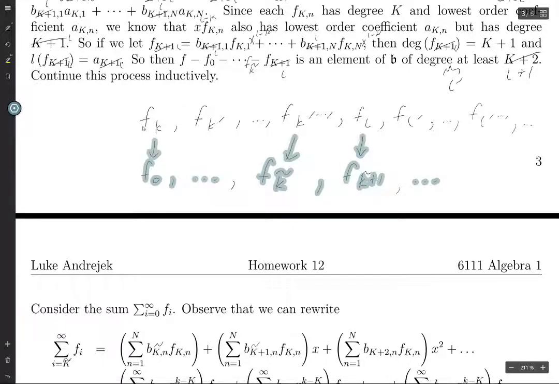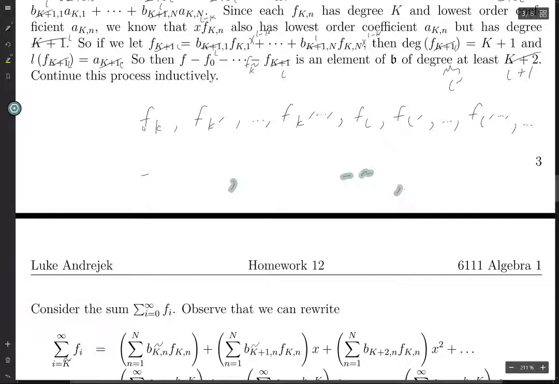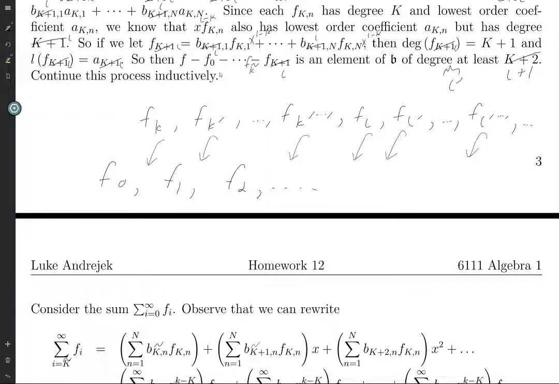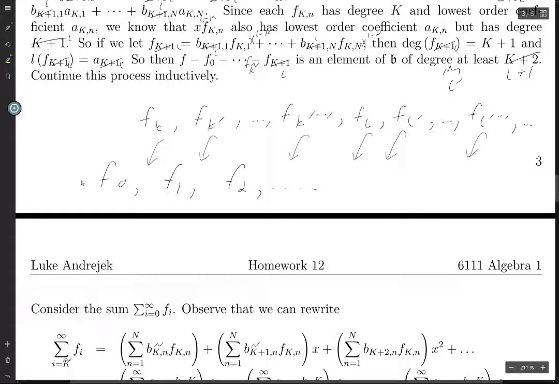We're going to take these fk's, f0, f1, f2, dot, dot, dot, and map these injectively into here. All of these fi's that we're choosing here are only going to correspond with degrees that we need to cancel out in the polynomials. But in our proof, it's easier to deal with all possible polynomials for all indices from 0 onwards.